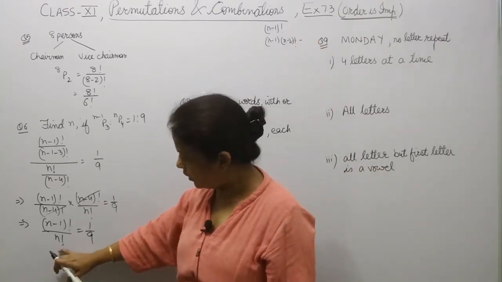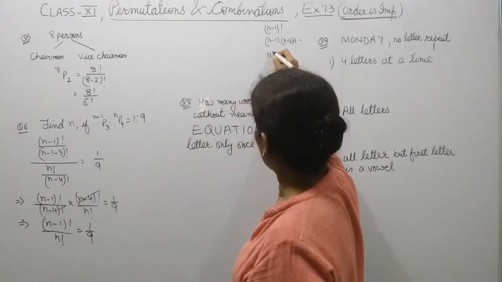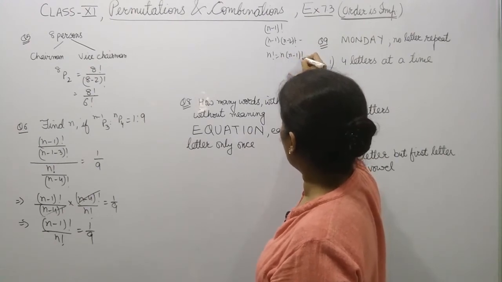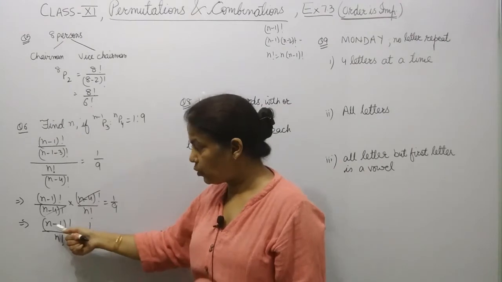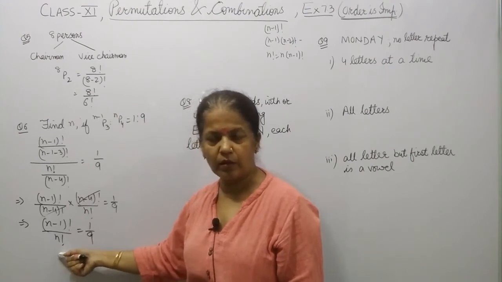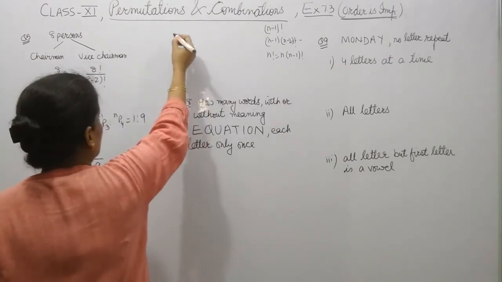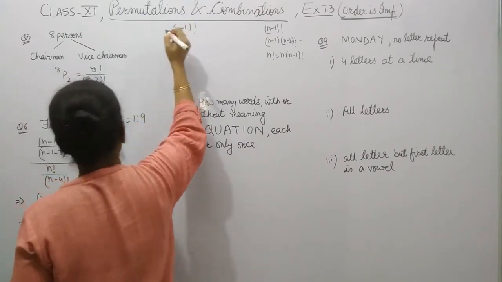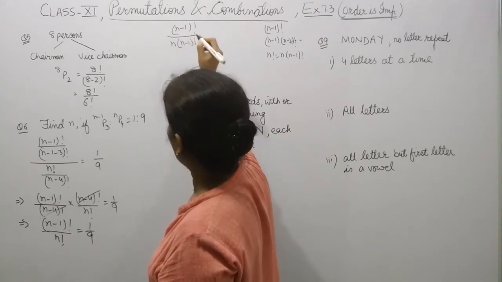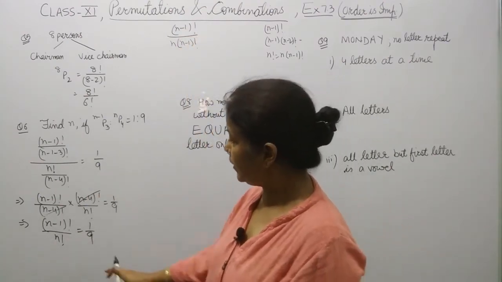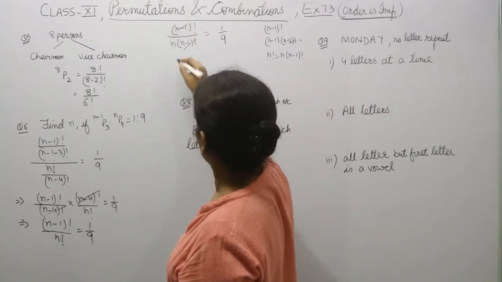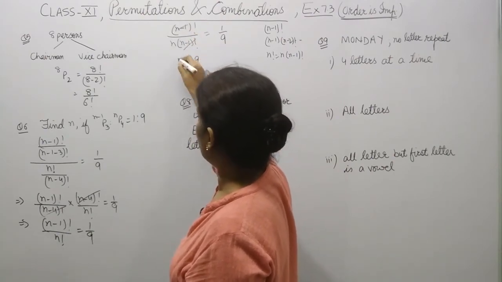And if you expand the denominator n factorial, it will be n multiplied by n minus 1 factorial and so on. So which one will we expand further? The lower one, so that the terms will be cancelled out. So it will be n minus 1 factorial upon n into n minus 1 factorial. Why are we expanding the denominator? So that we can cancel the terms. So this equals 1/9. It cancels, so n equals 9 we will get.